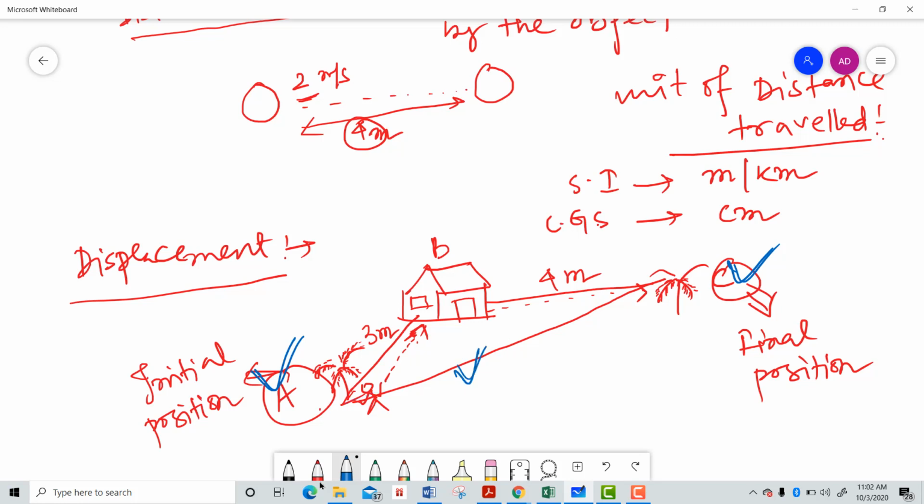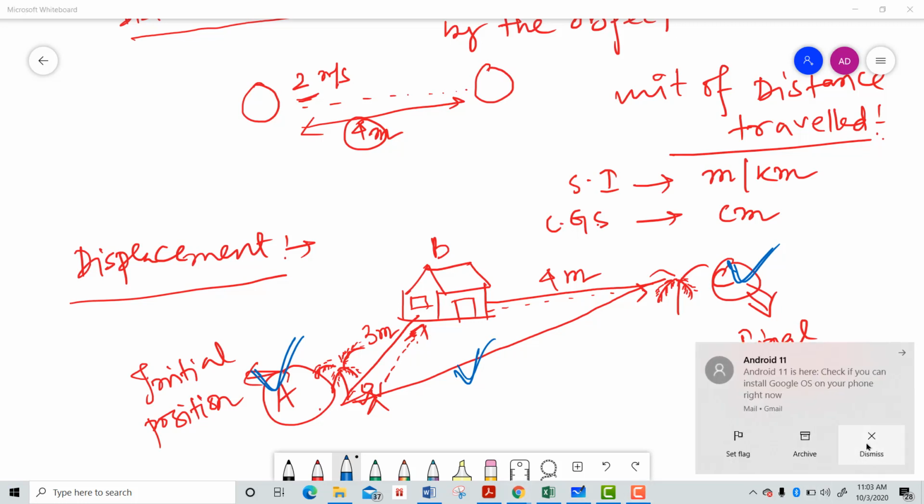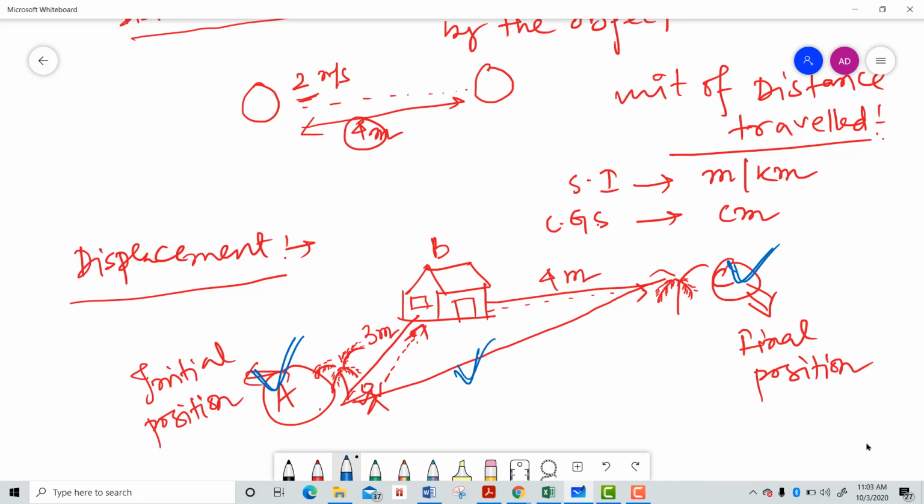I am talking about that distance. So in this case, the displacement is the path difference between the initial position and the final position. What is the path difference between the initial position and the final position? That is known as displacement. Displacement and distance traveled are two different quantities, but some of the things are similar, right?